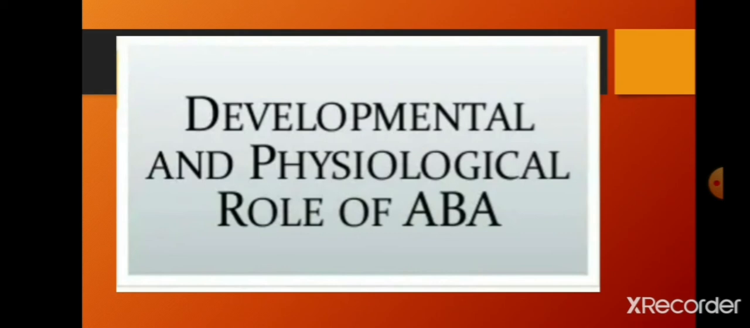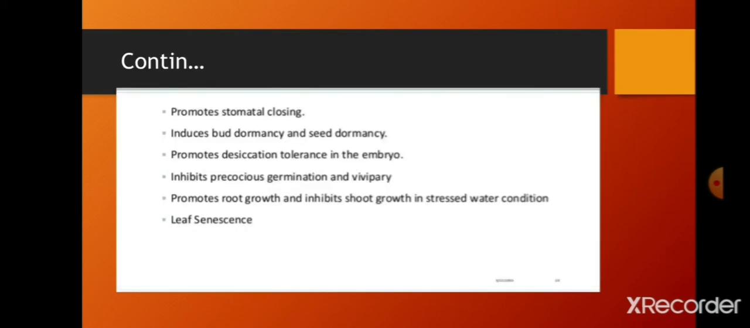Next, developmental and physiological role of ABA. Promotes stomatal closing. It is important for horticulture crops. It promotes stomatal closing and induces bud dormancy and seed dormancy. When you don't need growth, and you want seeds to go into dormancy and not be affected by any environmental conditions, the seeds are stored after sending them into dormancy. For storage of seeds also it is helpful.